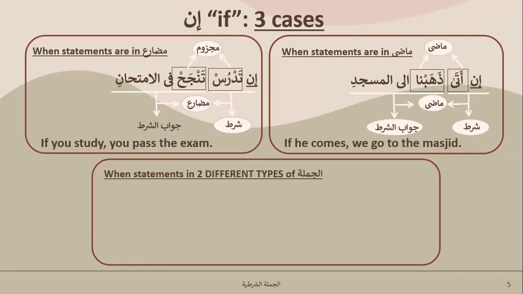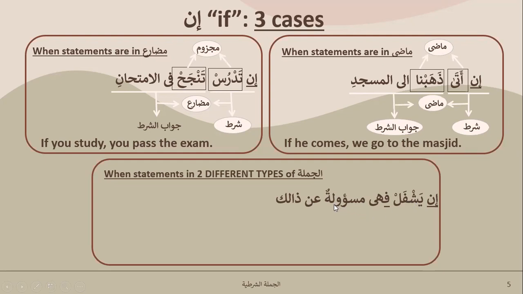Now, when statements are in two different types of Jumla. Here both the statements had fail Madi, and both the statements had fail Mudari. They both were Jumla failure, but at the same time, the tenses were also the same in both statements. Now, let's look at when tenses are different. In Yashfal, Yashfalu is made lightest because Mudare becomes lightest in Adwatu Shartu Jazima.